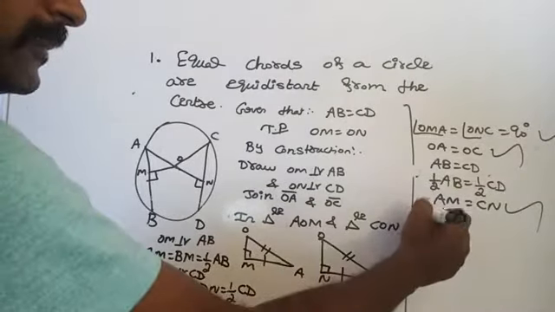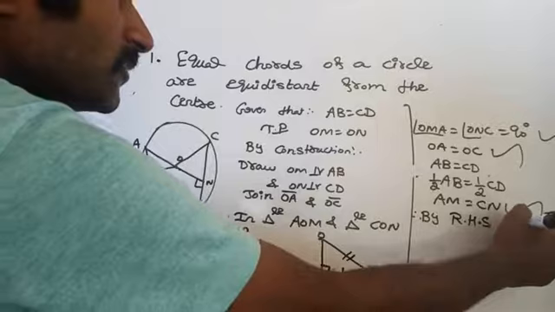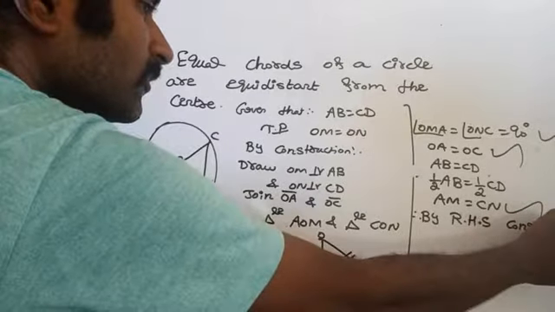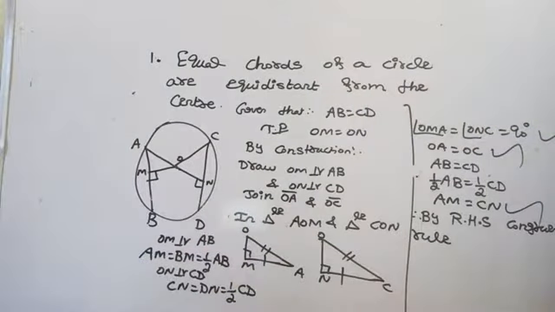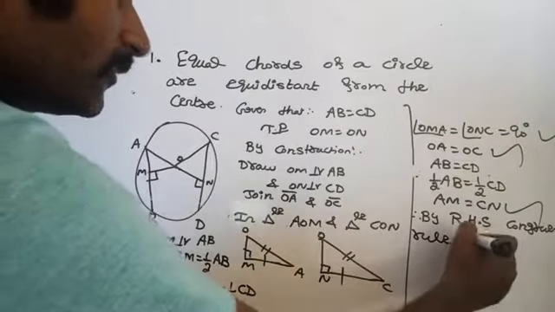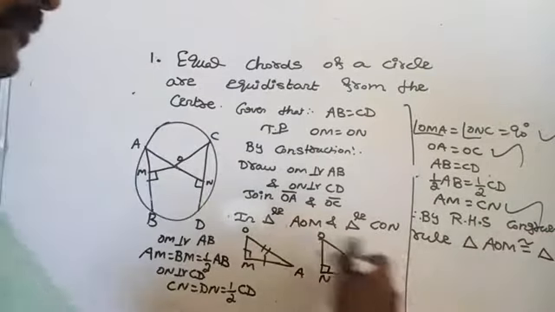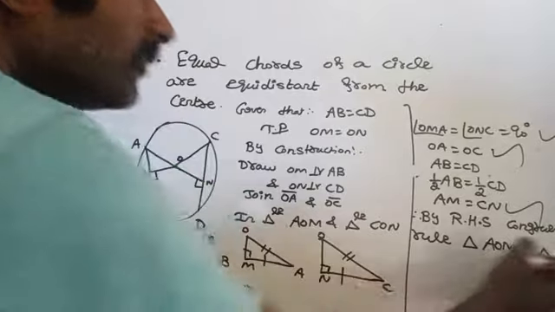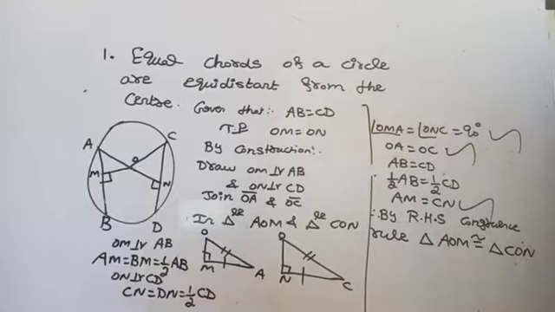Therefore, by the RHS congruence rule, triangle AOM is congruent to triangle CON.